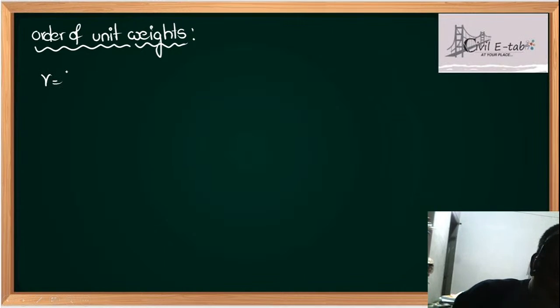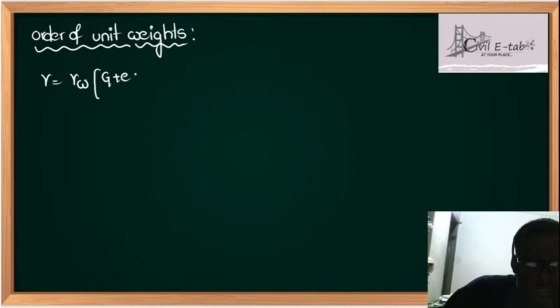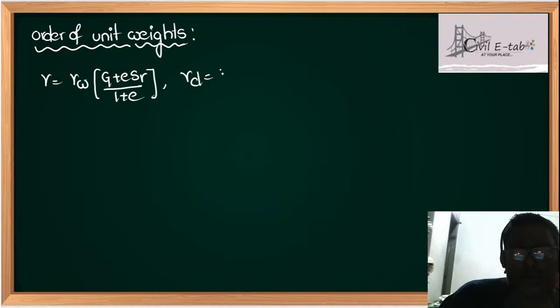Suppose here, what is the formula for gamma? Gamma is gamma W into G plus ESR upon 1 plus E. Students, if you don't know this relation, you cannot find this out. Gamma D is written as gamma upon 1 plus water content.